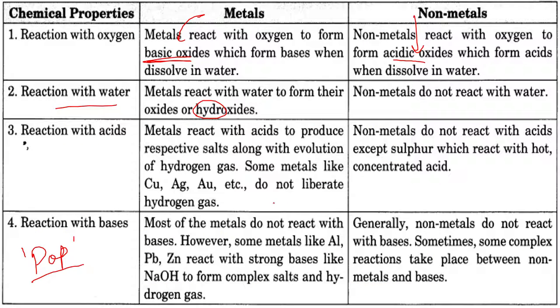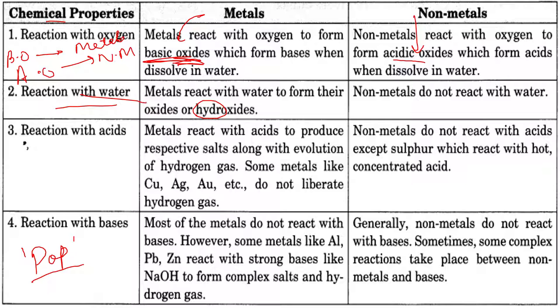Now we come from the physical properties to chemical properties. Chemical properties mean those related to chemicals, formulas and all this. Now, reaction with oxygen. Generally, metals react with oxygen to form basic oxides. Who forms basic oxides? Basic oxides are formed by metals, and non-metals react with oxygen to form acidic oxides. The acidic oxide is formed by non-metals.